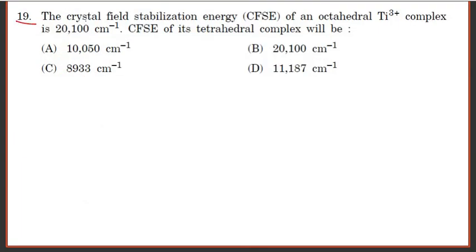Question number 19. The crystal field stabilization energy in an octahedral Ti3 complex is given as 2100 centimeter inverse. They are asking for the crystal field splitting of its tetrahedral complex.